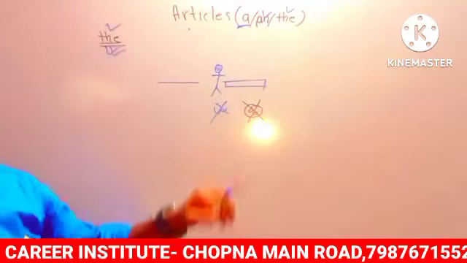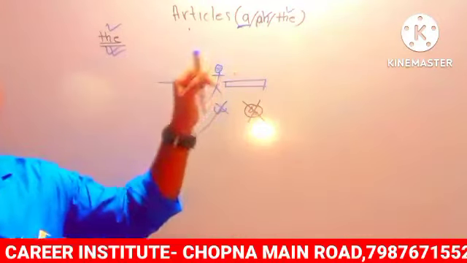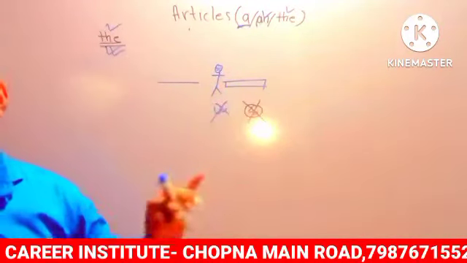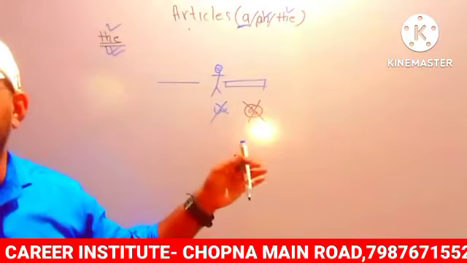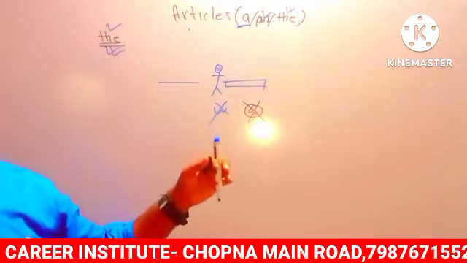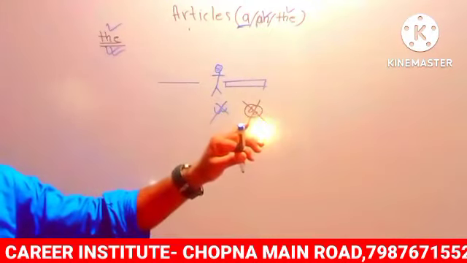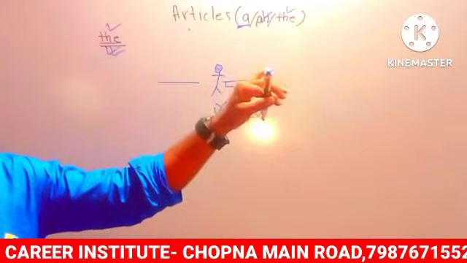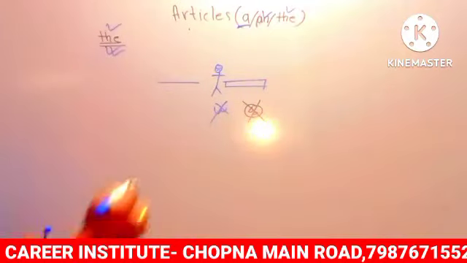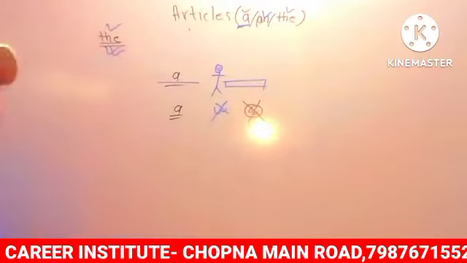First letter is not a vowel. पहला letter vowel नहीं है. First letter is not a semi-vowel. पहला letter semi-vowel भी नहीं है. This word is not world famous. ये ना तो world famous है, ना ही unique है. So can we use "an" or "the"? इसमें an और the नहीं लगा सकते. So what is left? क्या बचेगा फिर? A. So for this condition, what do we have to use? A. Clear now? So this is the answer.